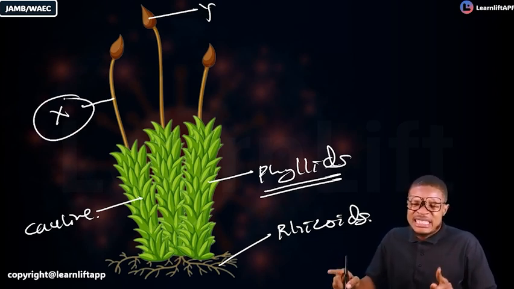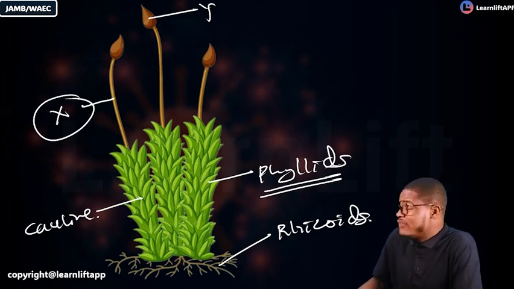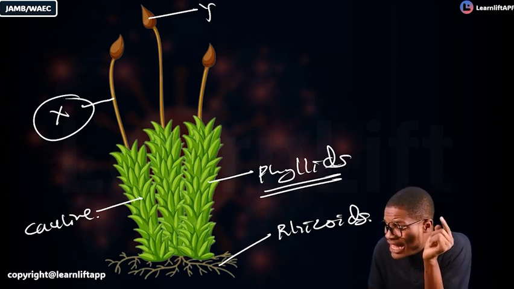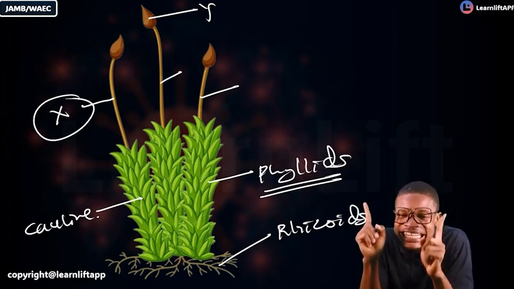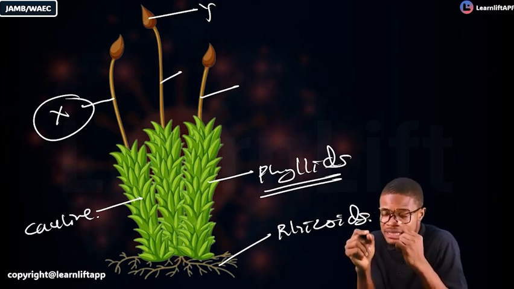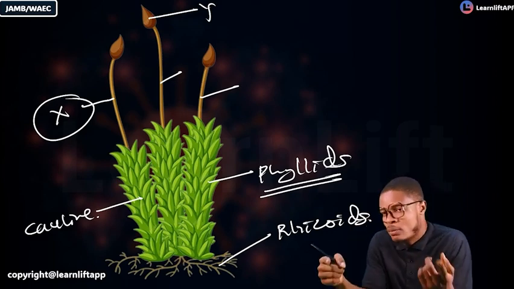Therefore, it is called your calyptra? Your calyptra. If I note you, this part here is not the stem. Are you getting it? As we move, I will explain it in detail. Are you getting it? These are constant JAMB exam questions.